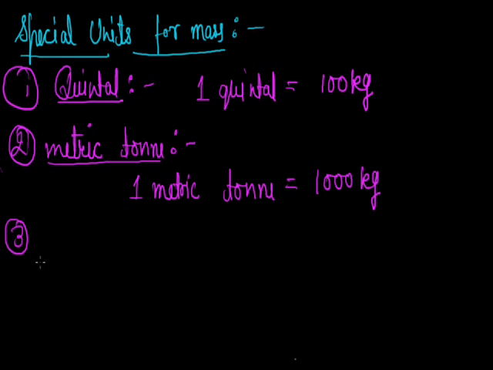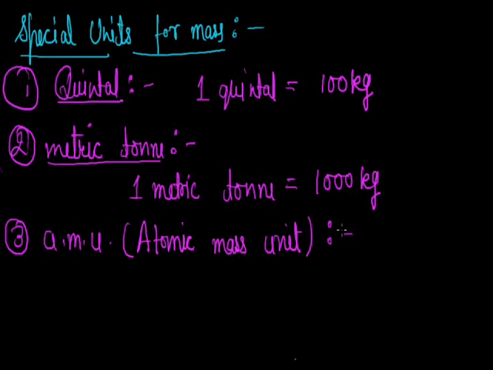Next unit for mass is AMU. Its full form is atomic mass unit. And how is it defined? Actually, it is defined as 1/12th the mass of one carbon 12 atom.